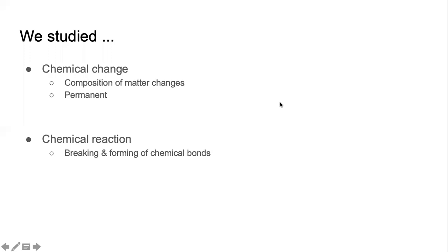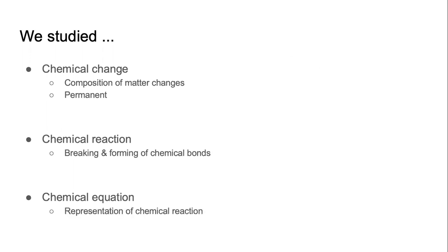We did not stop here. We also studied about something else, which are called chemical equations. And chemical equations are nothing but just a way to represent chemical reactions, a standard way, a short form of representing chemical reactions. This is what we have studied so far.